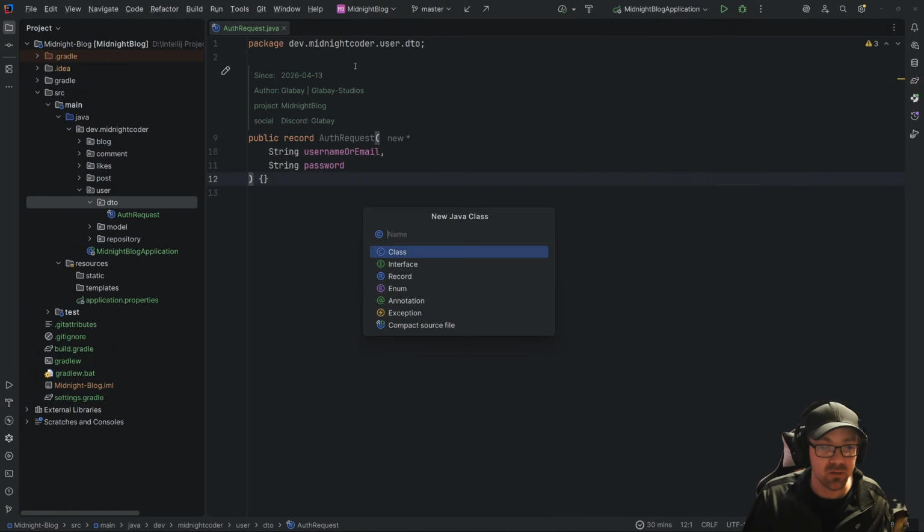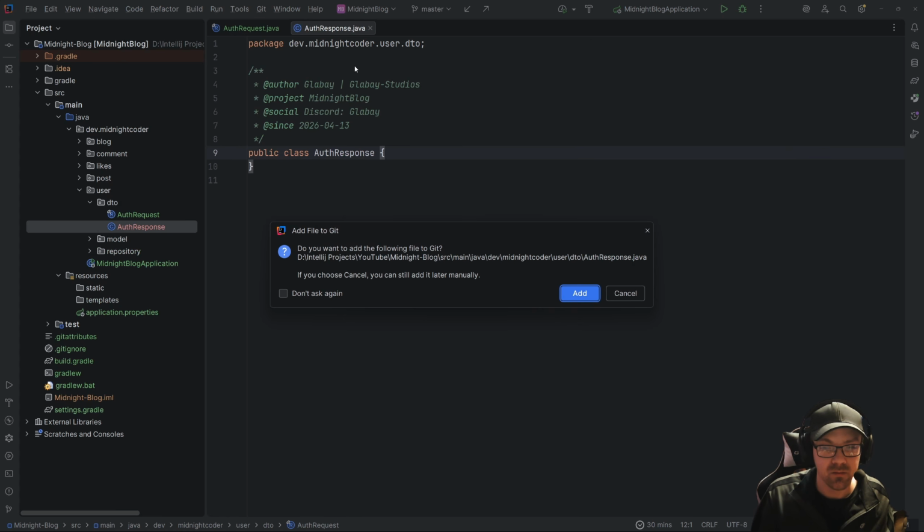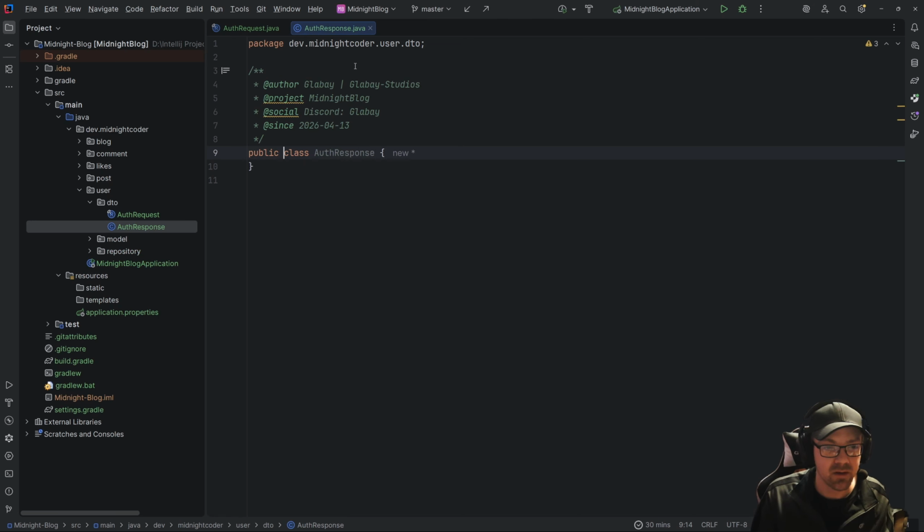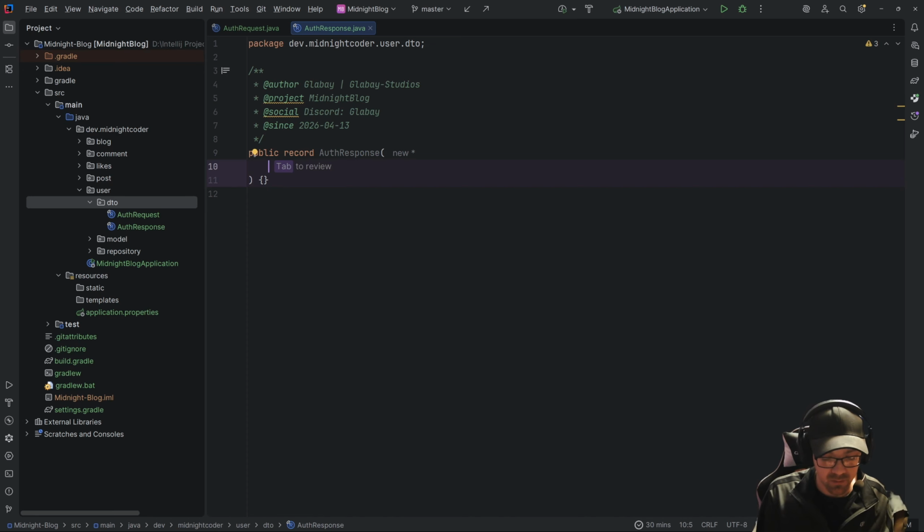And next we need to respond to that. So this is going to be an auth response. And that was supposed to be a record. Good job, Mike. So here, again, we are going to make this. This one is going to have a UUID because we're going to tie it with a user ID.